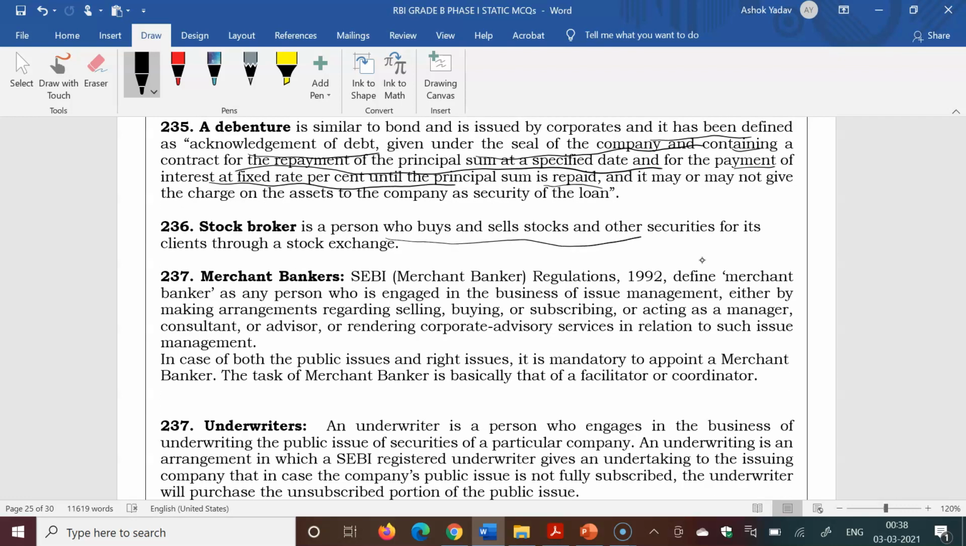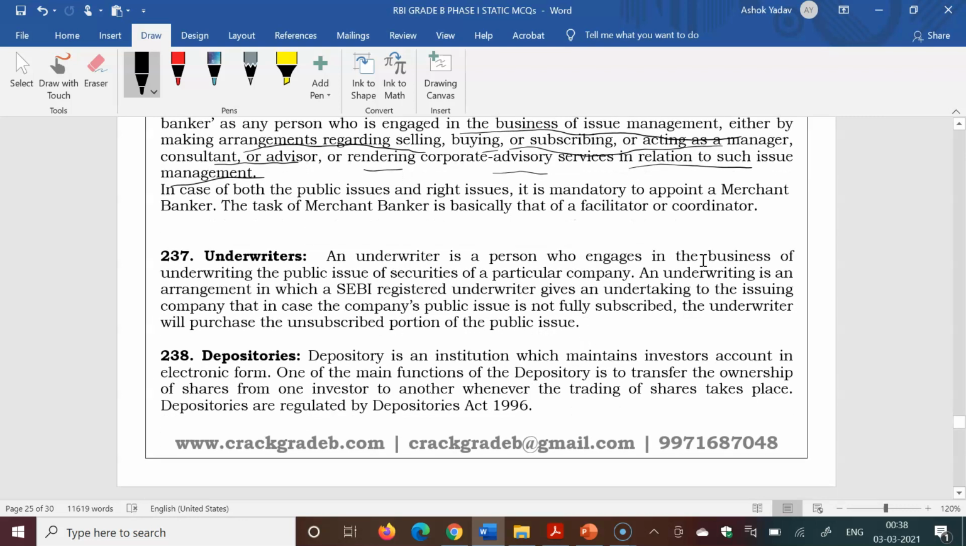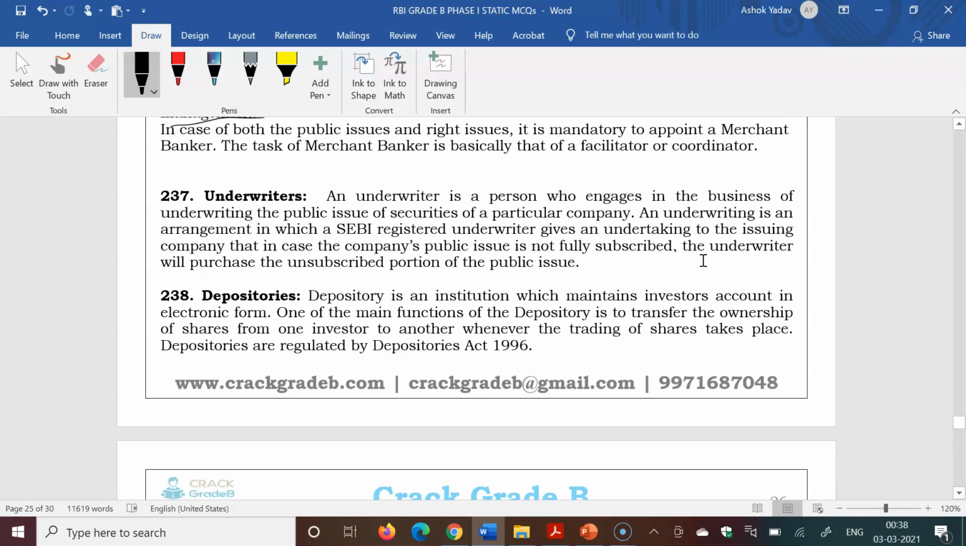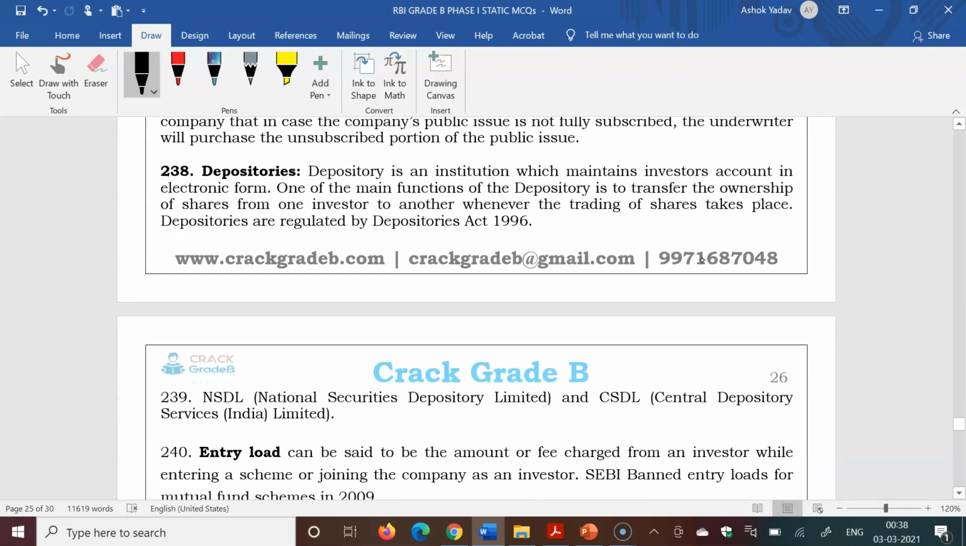A stockbroker is a person who buys and sells stocks and other securities for his clients through a stock exchange. A merchant banker is a person who is engaged in the business of issue management, like an IPO, either by making arrangements regarding selling, buying, or subscribing, or acting as manager, consultant, advisor, or rendering corporate advisory service in relation to such issue management. Next, underwriter. An underwriter is a person who engages in the business of underwriting the public issue of securities of a particular company. In case of undersubscription, the underwriter will purchase the unsubscribed portion of the public issue.